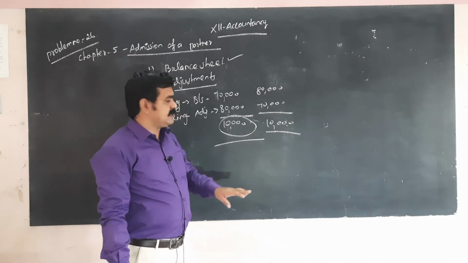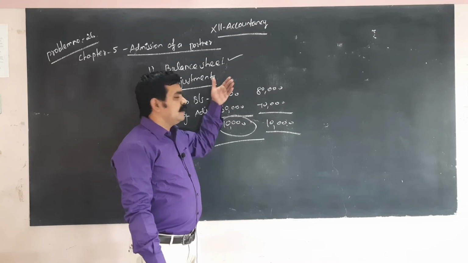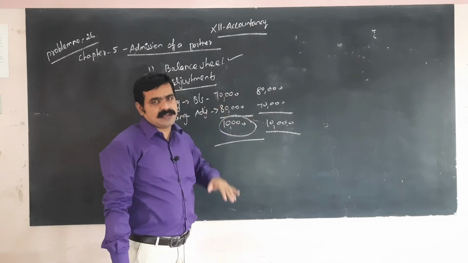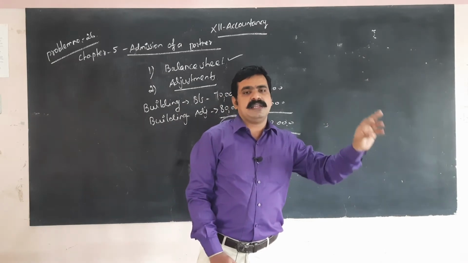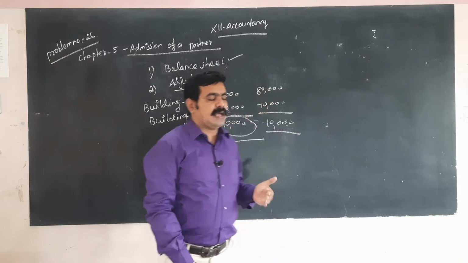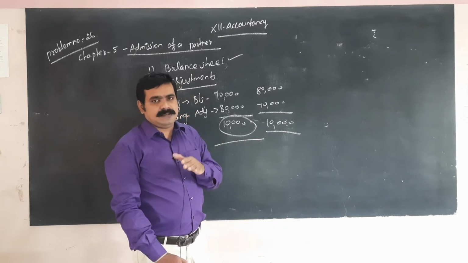In other cases, if the adjustment amount is lower than the balance sheet, that is loss. Loss means in the revaluation account that amount comes under the debit side, and increase means profit, that amount comes under the credit side.